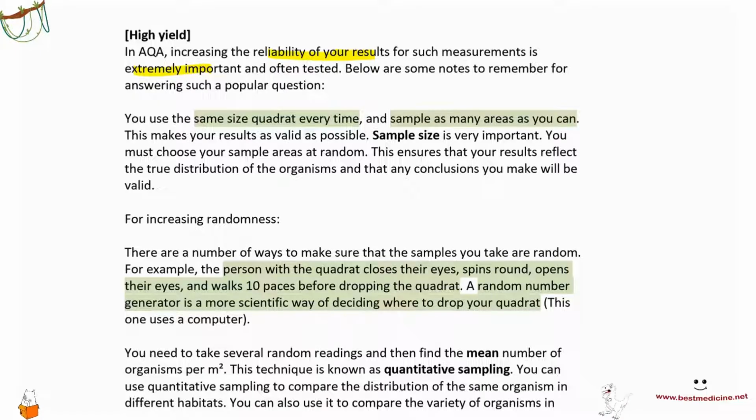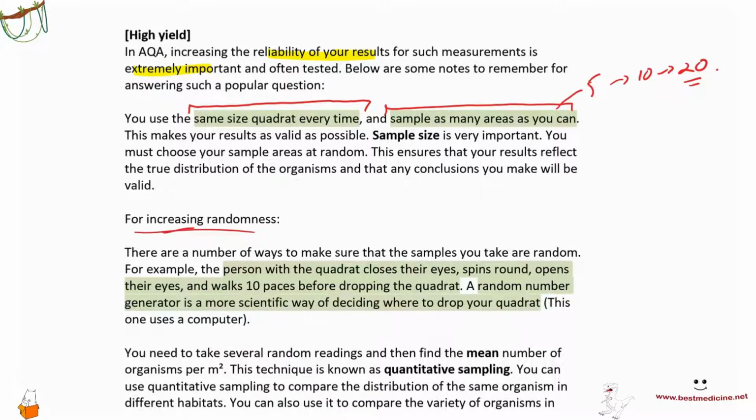One of the things that you can do is use the same size quadrat every time, and also sample as many areas as you can. For example, in our case, we did 5, right? But you could do 10 or even 20. Increasing sample size gives you a better representation of the original population.